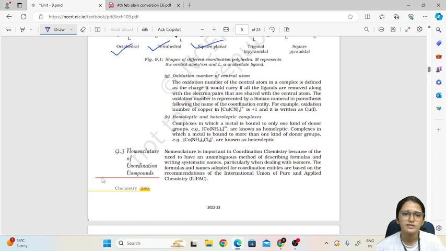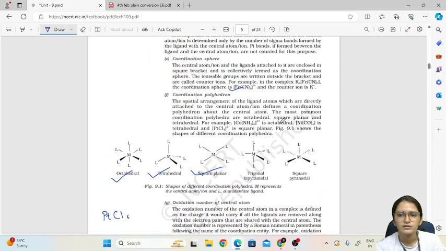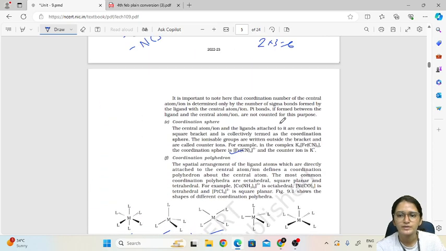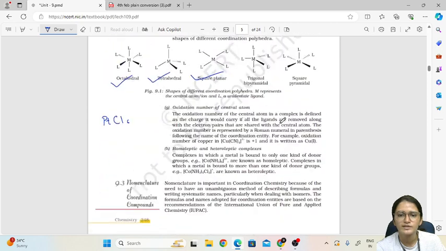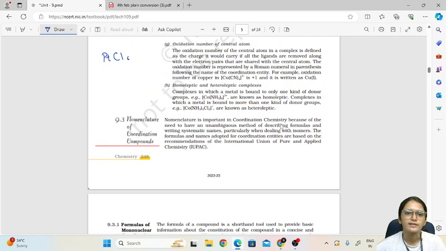So if I consider a simple PtCl4 2 minus, then here I have to find the oxidation number of this central metal atom. So I will consider that as X. So X plus, I have to write the oxidation number of chlorine.